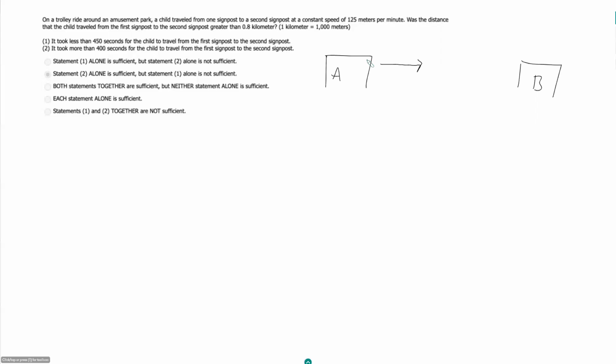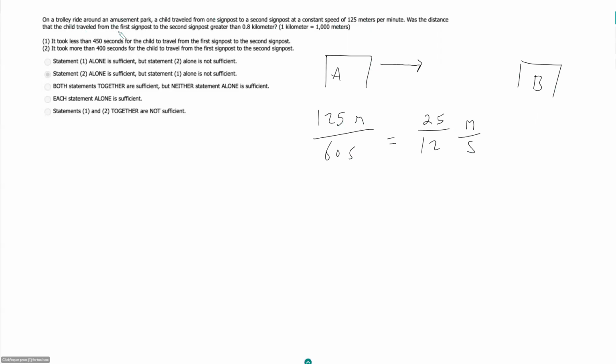Well, there should be 60 seconds in a minute, so that's 125 meters per 60 seconds, which simplifies, so divide by 5, to 25 over 12. So you can go 25 meters every 12 seconds.